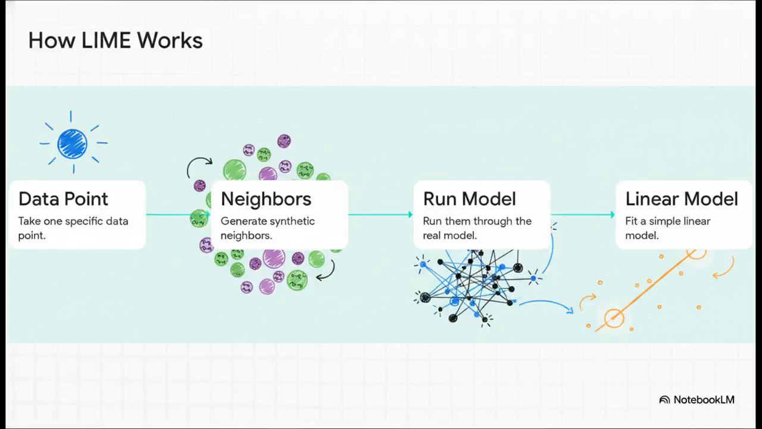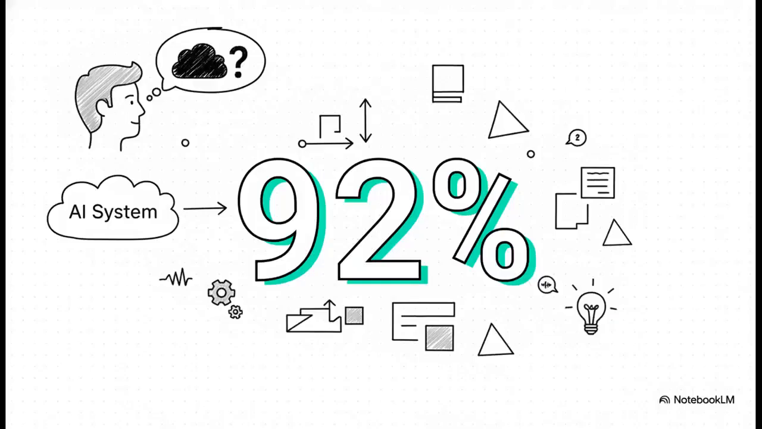That simple model becomes your explanation. And it's perfectly valid right around that one prediction, even if it would be completely wrong somewhere else on the map. Let's ground this with a real human example.